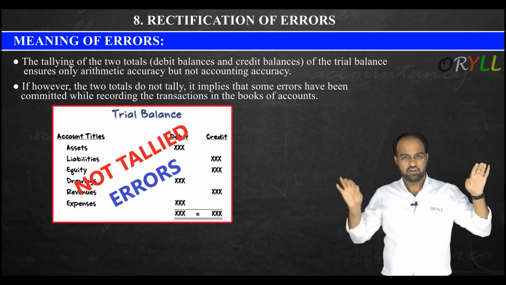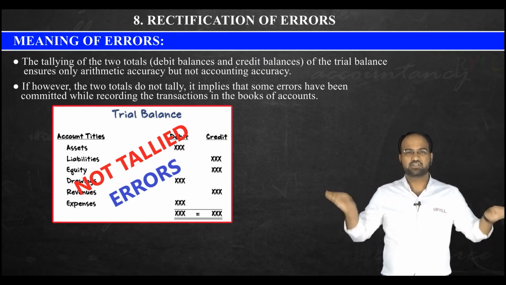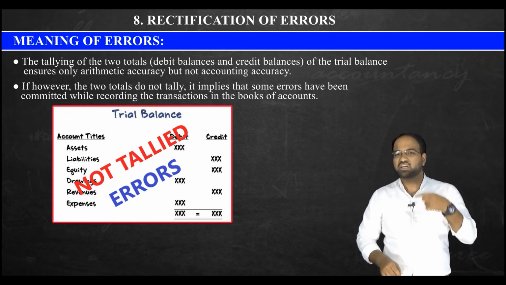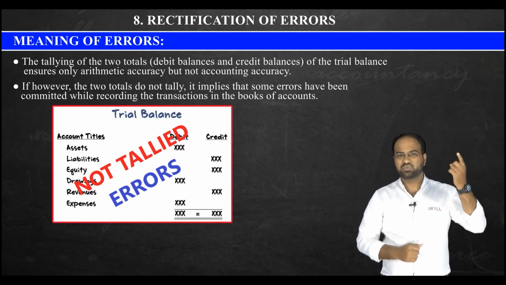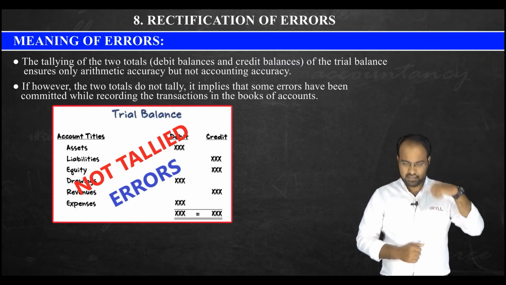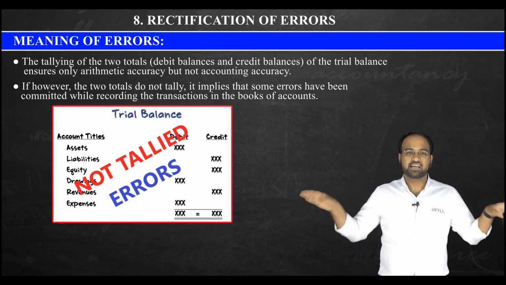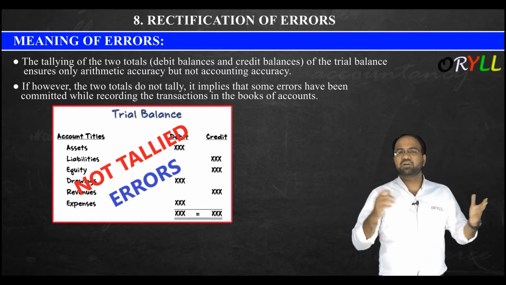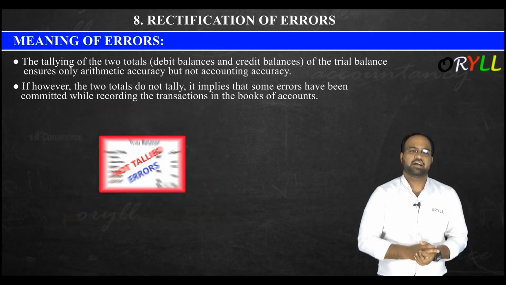In the first case, the totals were tallying. In the second case, the totals are not tallying. But in both the cases, there are some mistakes. In the first one, there was an accounting mistake, and in the second one, 8 lakhs, 10 lakhs, there is no arithmetical accuracy. So we have a mistake in both the cases. So what will we do with this thing? Let us see here. Next.